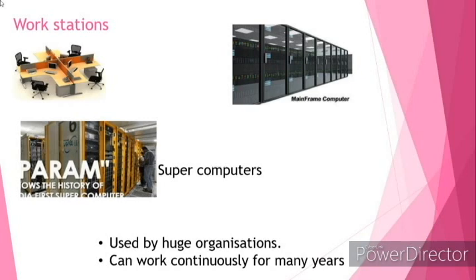See, look at the picture. You can see a supercomputer called Param. Param is the first supercomputer developed in India. So workstations, mainframe computers and supercomputers can only be possessed by huge organizations like bank, airport, railway station, etc. It can work continuously for many years.